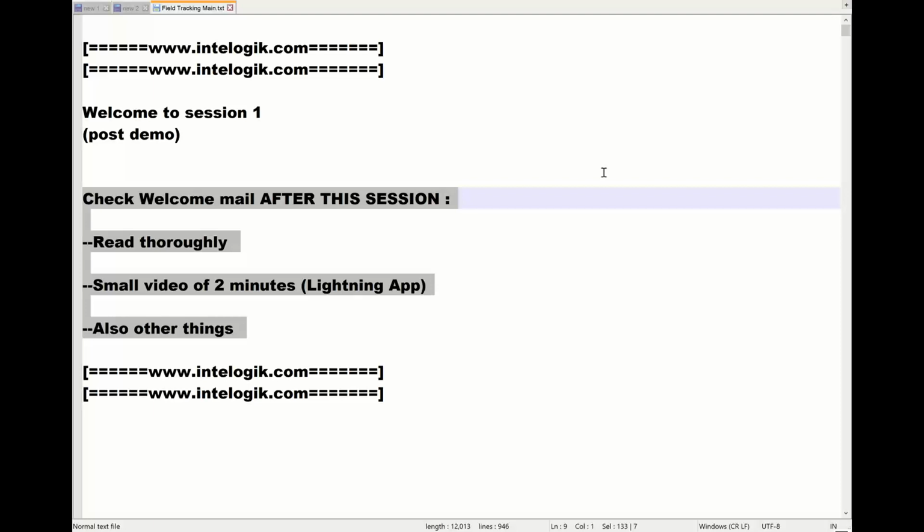Please note, in the past, we have worked for one jewelry client in India, a very famous jewelry company, and we helped them set up their business in Salesforce.